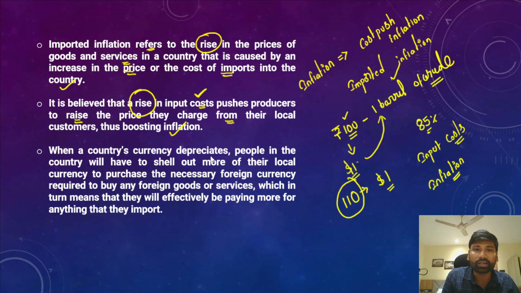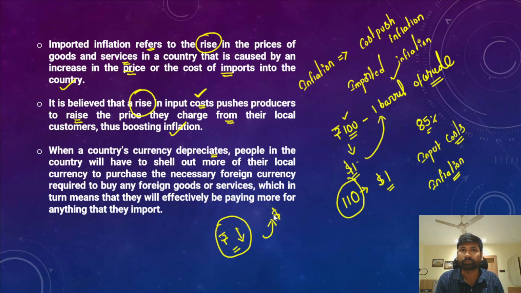Now understand, when the currency of any country depreciates, for example, when the value of the rupee depreciates compared to the US dollar, people in India have to pay more rupees to import anything from any other country, because the value of the rupee has significantly declined, and if we want to import any essential item from another country, we must pay in dollars, not in rupees.